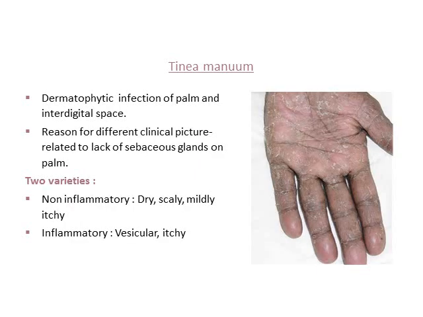Tinea manuum is a dermatophyte infection of the palms and interdigital space. The reason for the different clinical picture is related to the lack of sebaceous glands on the palms. Here it may not be exactly like a ringworm. We see a lot of scaling here, and it mainly involves the palms and interdigital space.